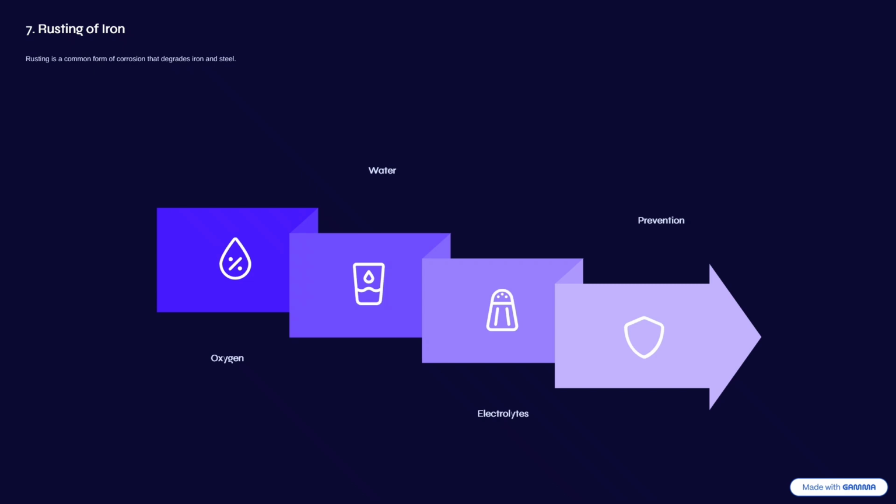We also have electrolytes, which you should know as well. We have things that usually accelerate the rate of rusting, especially acids and salts. That is why metals or cars that are very near the sea usually corrode faster compared to those on the highlands. This is because the saltiness of the salty water speeds up the rate of rusting.